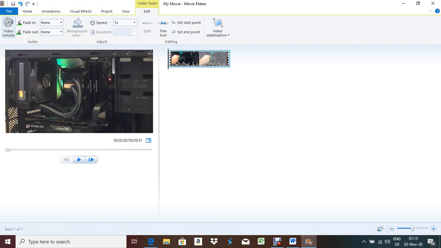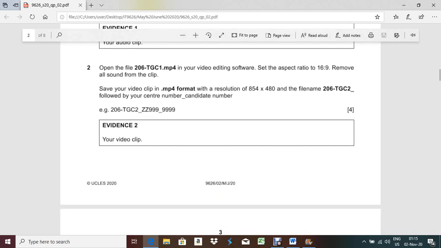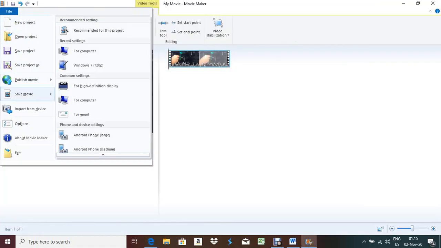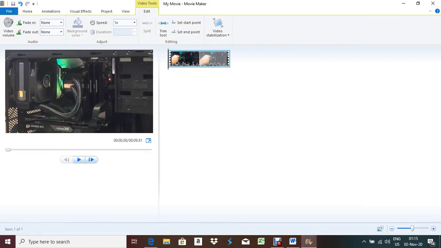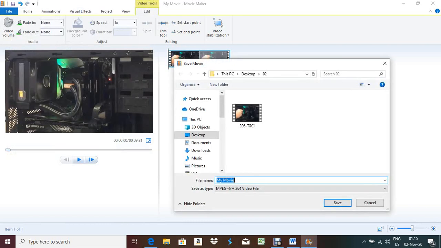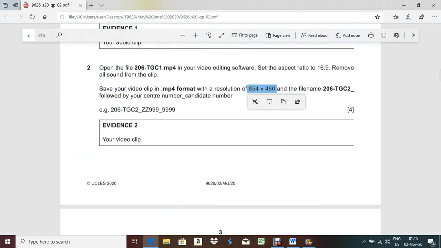Right, now next one, save your video clip in mp4 format with the resolution, this one, 854 by 480, and file name will be 206 tgc2 underscore followed by your center number, candidate number. So you have to save it: file, save movie, for computer. If you click here you can check the resolution according to the question paper. It is showing the resolution as they are asking, 854 into 480 pixel.